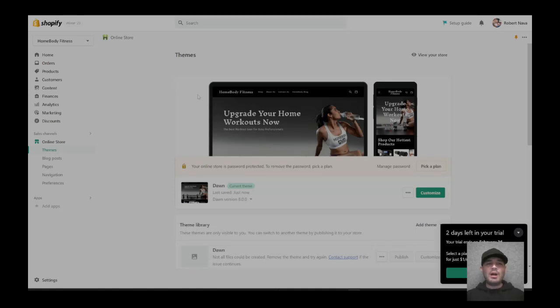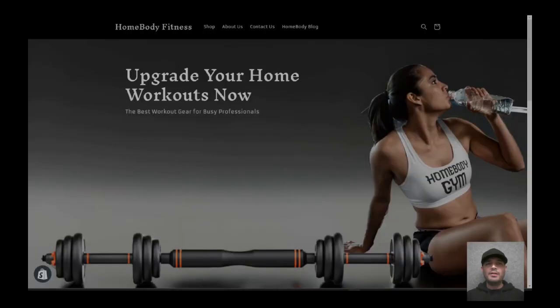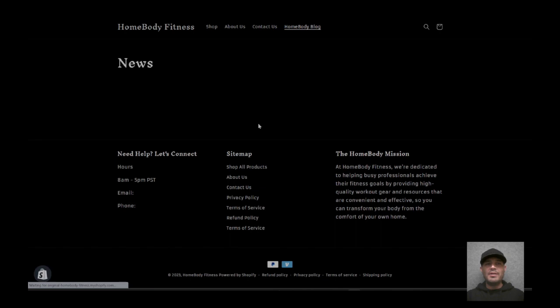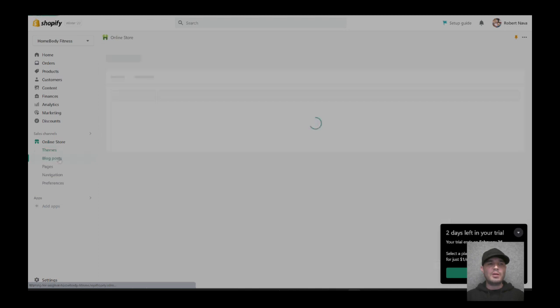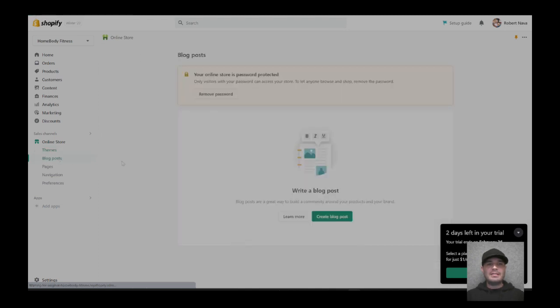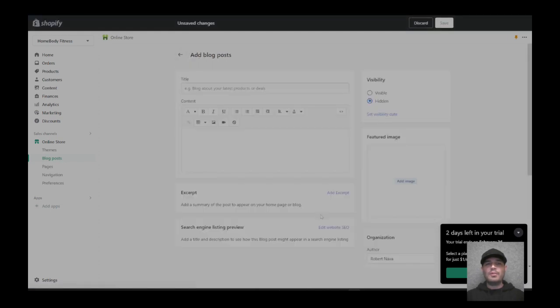All right, now we're going to add blog content because we created our blog here on the homepage in the menu. And if you go here, there's nothing there yet. So what we're going to do is come over here to blog posts in online store, go to blog posts, and there are no blog posts yet. So we're going to go ahead and click create new blog post.